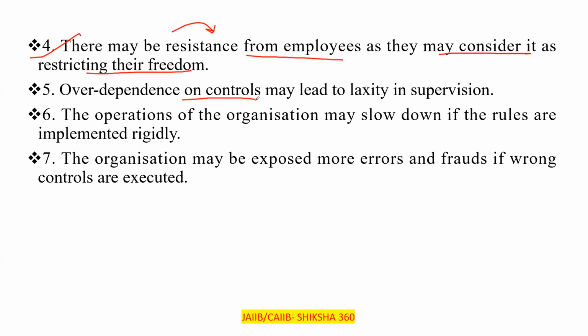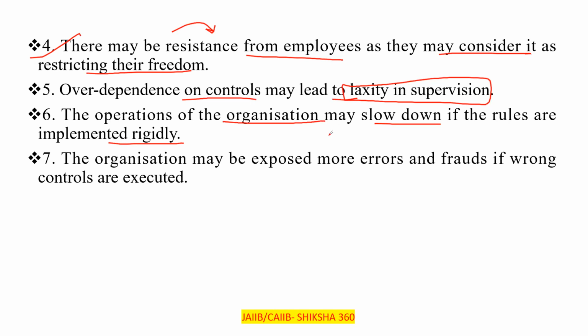Over dependence on controls may lead to laxity in supervision. The operations of the organization may slow down if the rules are implemented rigidly. So we have to implement our rules in such a way that they are not too rigid, which would affect the work of the organization. We also have to implement them so that no one thinks it will restrict their freedom, or that it will be enforced very strictly. So we have to take care regarding both these things.